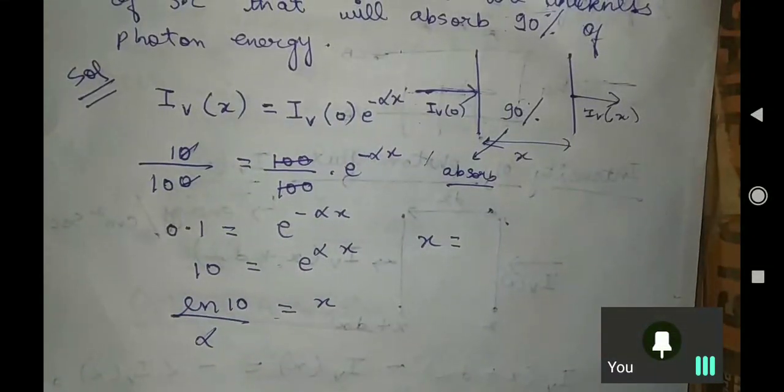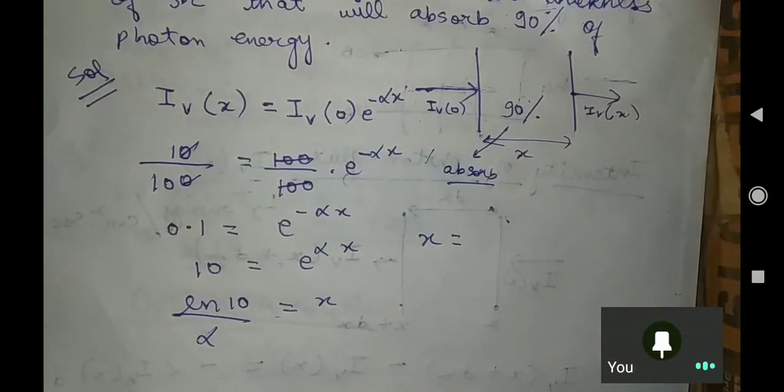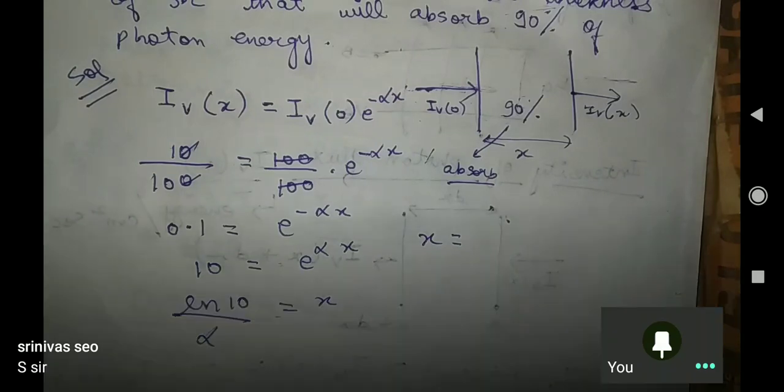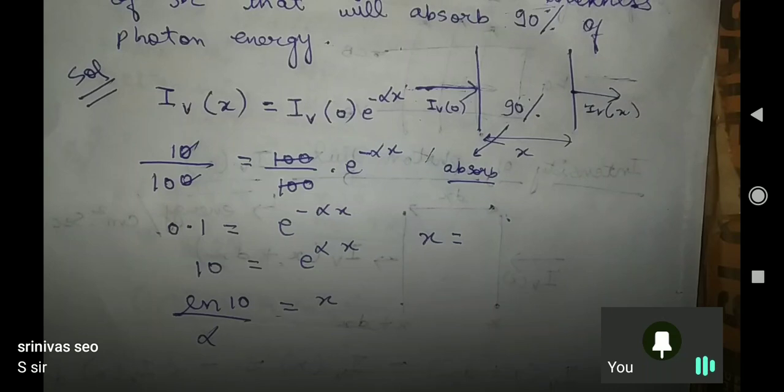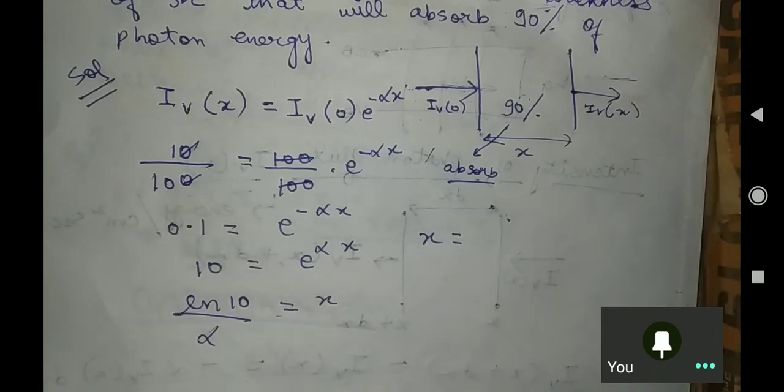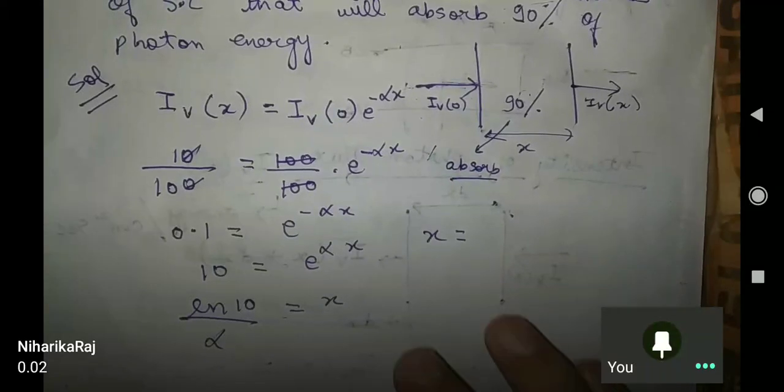I hope everyone understood this concept, what I was trying to say. So can you tell me the answer also? 0.02.